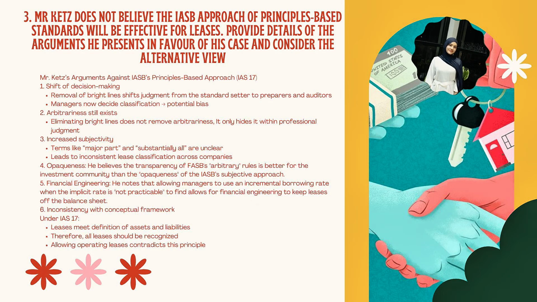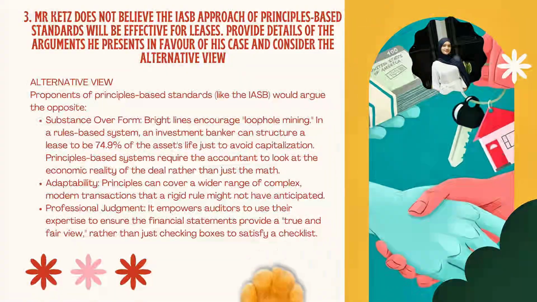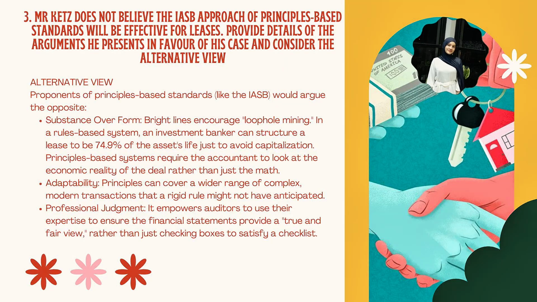Therefore, logically, all leases should be recognized on the balance sheet. However, allowing operating leases contradicts this principle. So overall, Mr. Katz concludes that the rule-based approach is more transparent, while the principle-based approach creates hidden subjectivity and greater opportunities for manipulation.